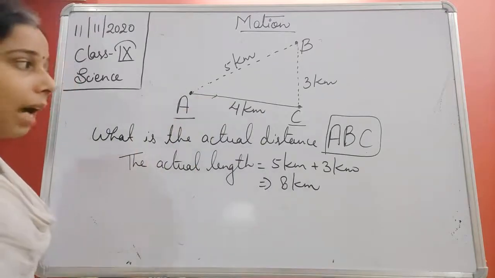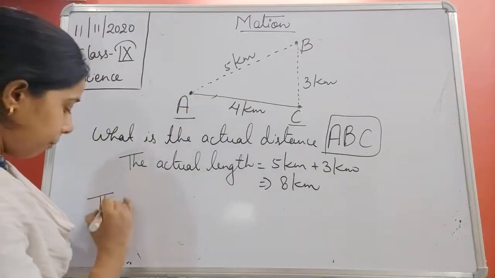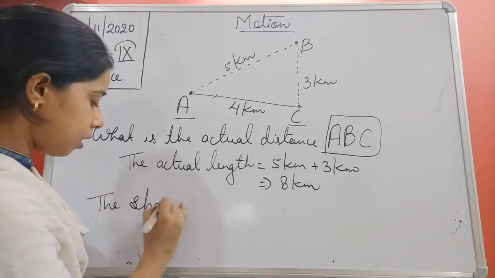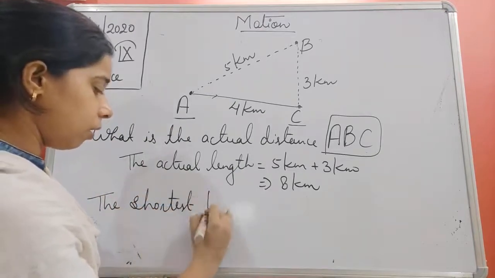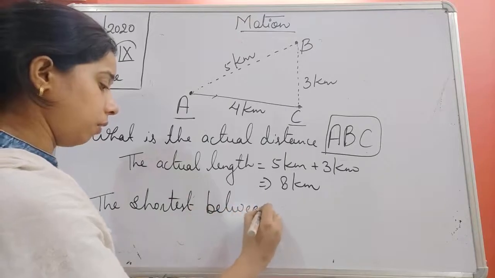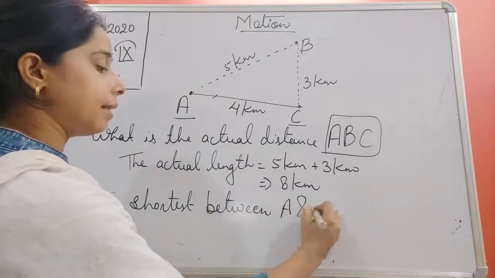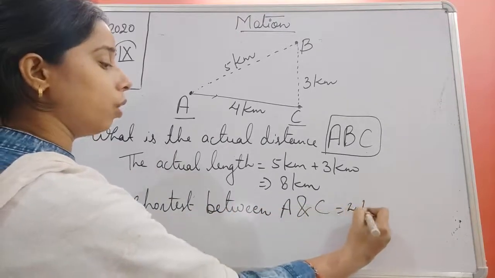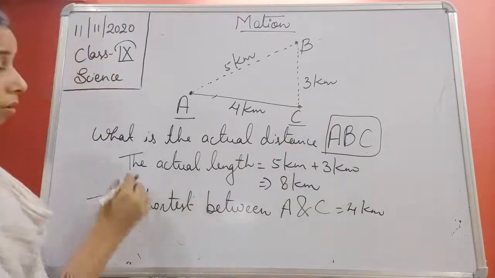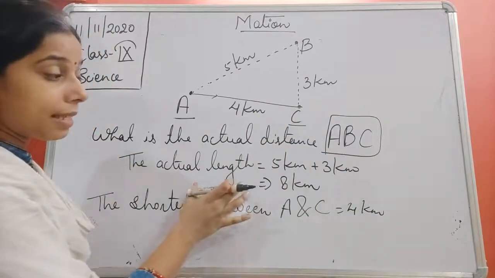So on that basis, let me write it: the shortest distance between A and C is equal to 4 kilometer. So this, students, is the actual length.